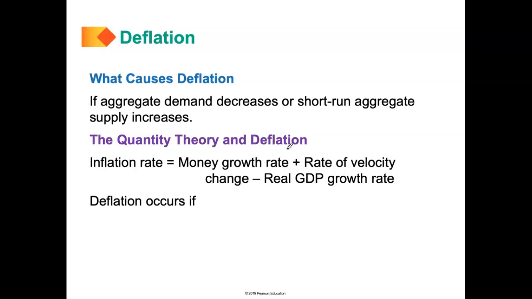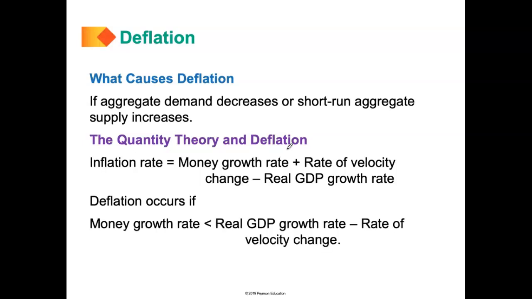Well, deflation will occur if the money growth rate is less than real GDP growth rate minus the rate of velocity change. Again, you're going to have negative inflation only if the money growth rate is slower than real GDP growth rate minus the rate of velocity change. Now let's look at an example.